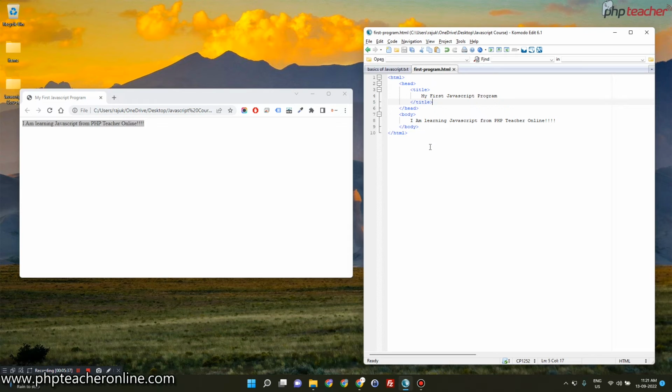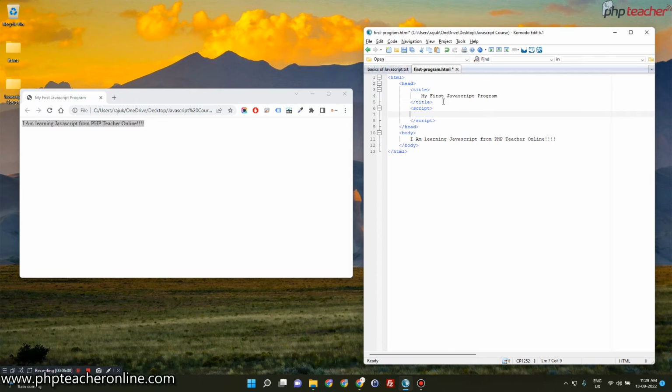I'm going to show how to write a function now, and after that I will show how to call that function. To write a function, inside the head area of HTML, you will have to open a tag called script and also close it.